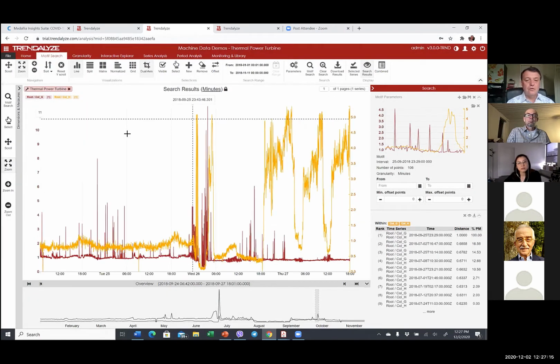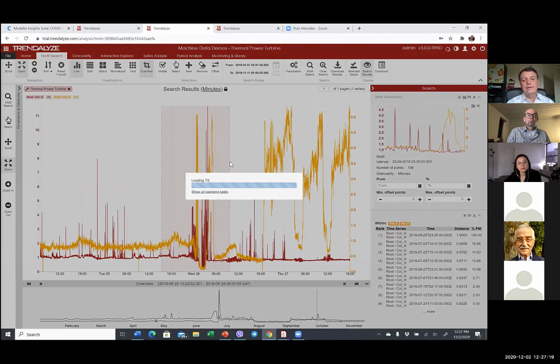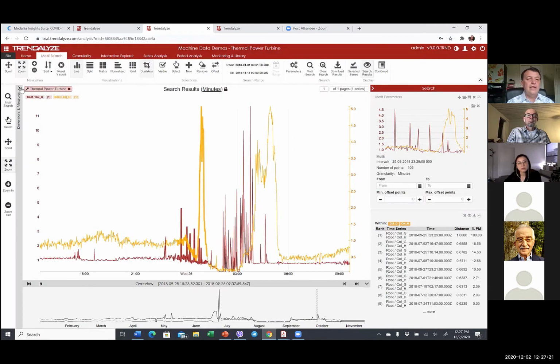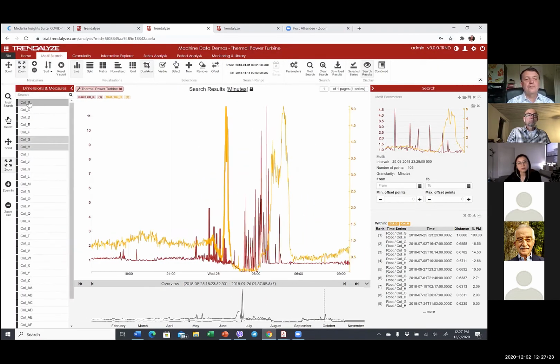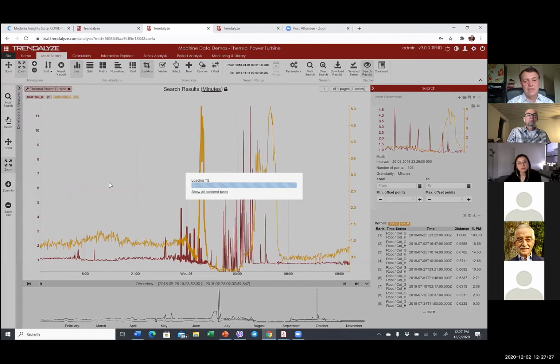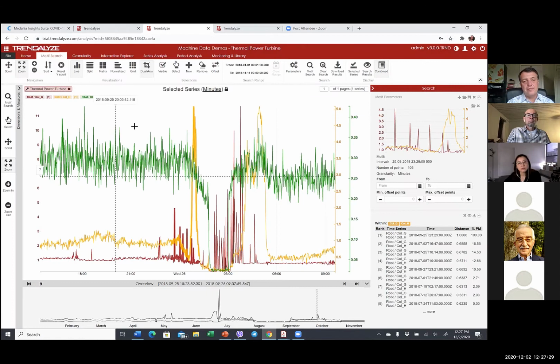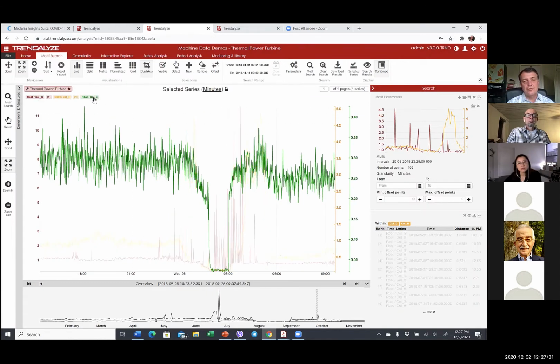So we want to go to that very first match, zoom on it, and then bring the production variable. As you can see, there are a lot of metrics in this system, so that we can see what's happening in the real production process. And right after the pattern, there is a significant slowdown in that production process, which somebody had to interfere to bring down.